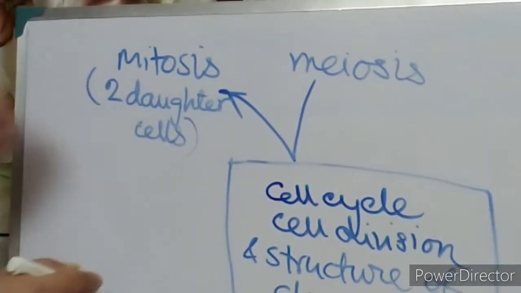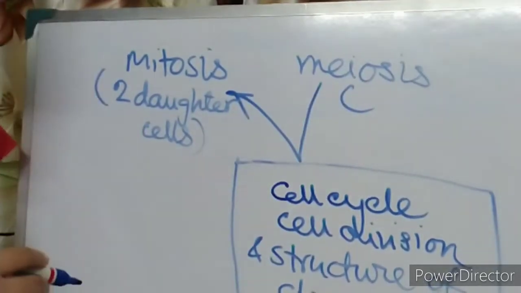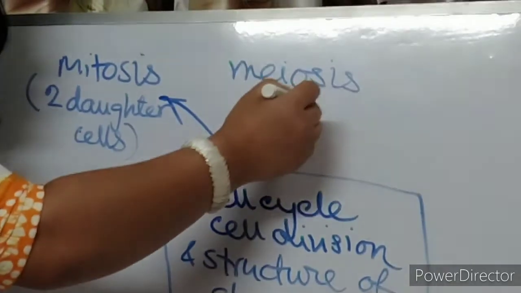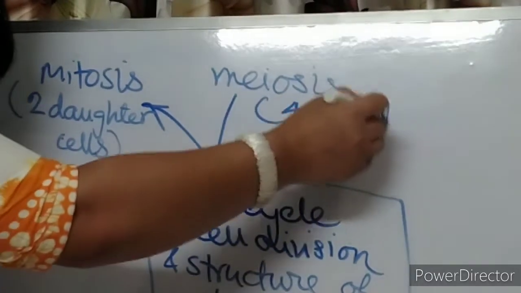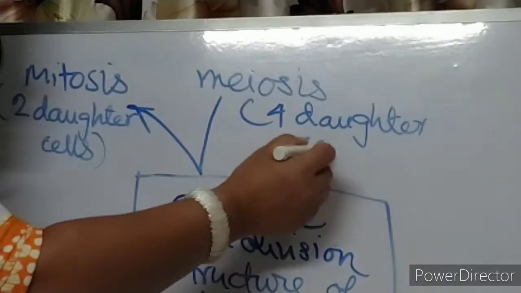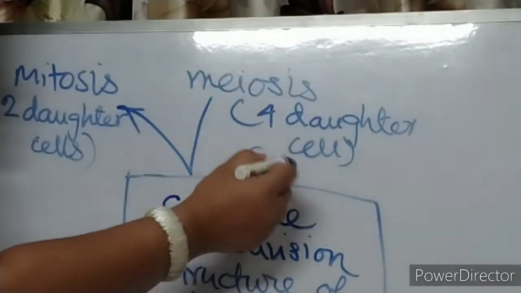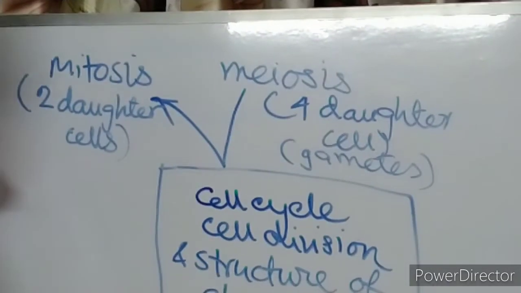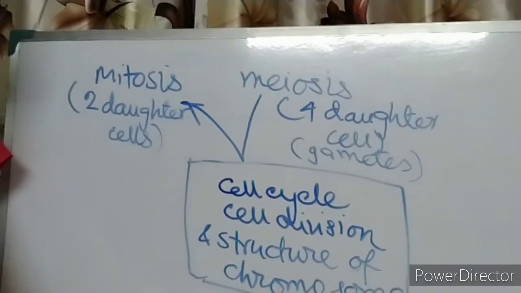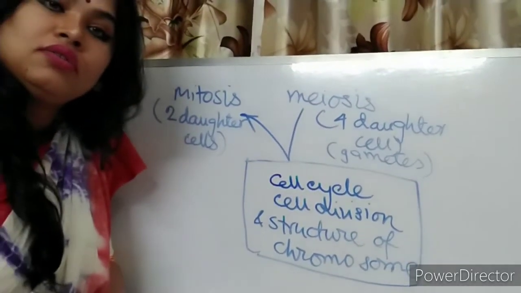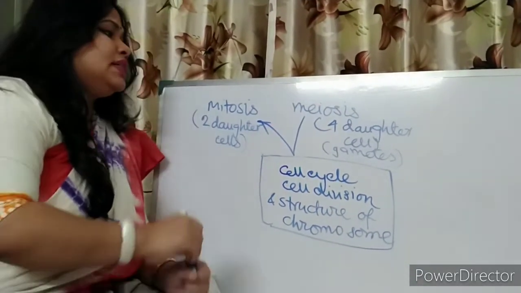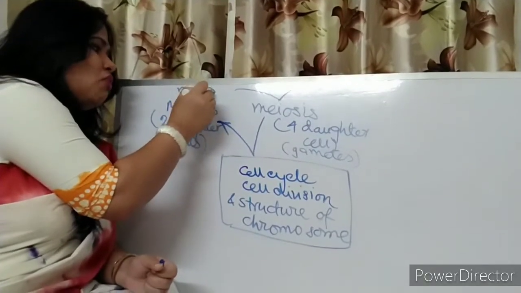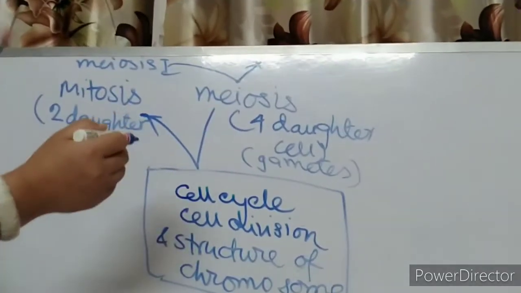But meiosis here, the cell divides, but here the parent cell produces four daughter cells, and that takes place in the gonads. Gonads means it can be ovary, it can be testis, and ultimately they form gametes, means the sperm and ovum. This meiosis is also of two types: meiosis 1 and meiosis 2.